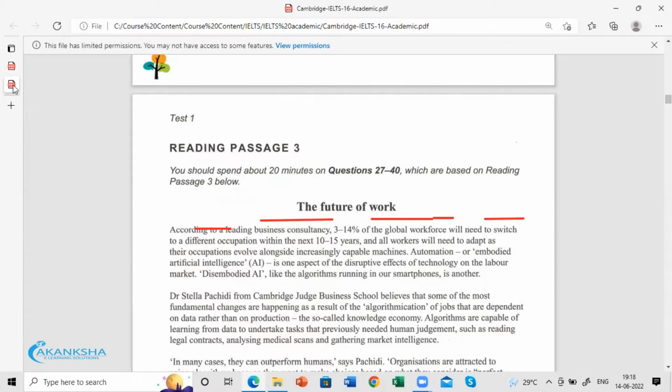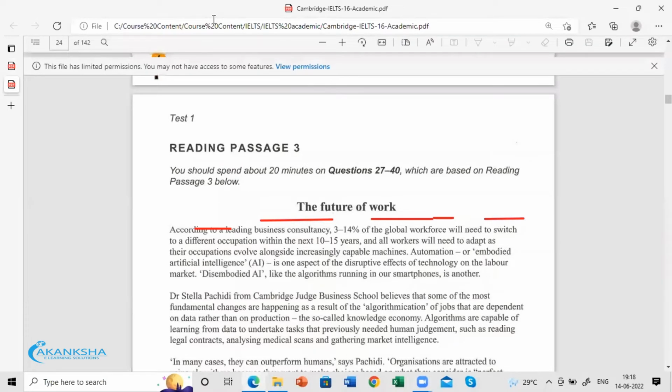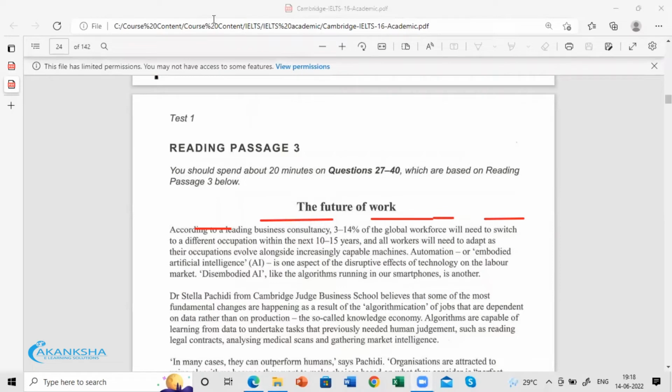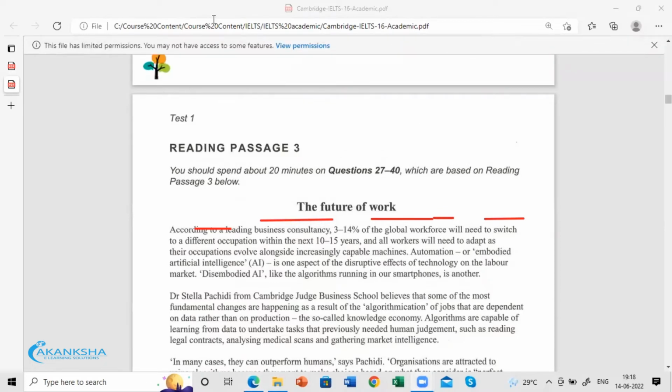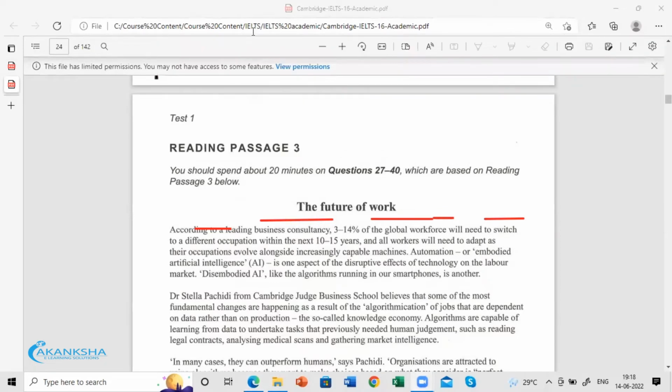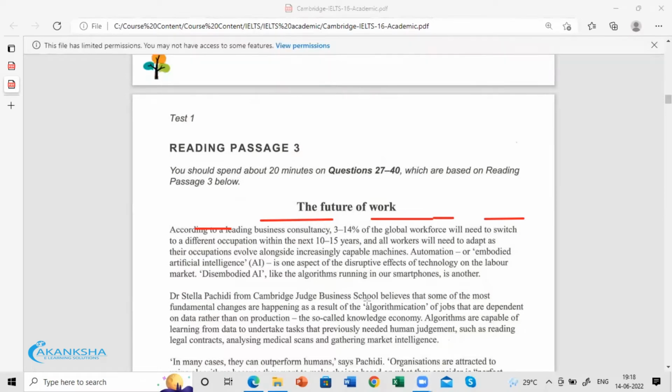And the particular sentence where you get these words automatically gives you the answer. So where is Stella Pacidi? Second paragraph, first sentence. Yes, exactly. And knowledge economy, what is the view?